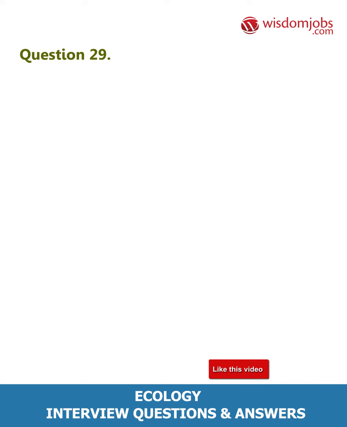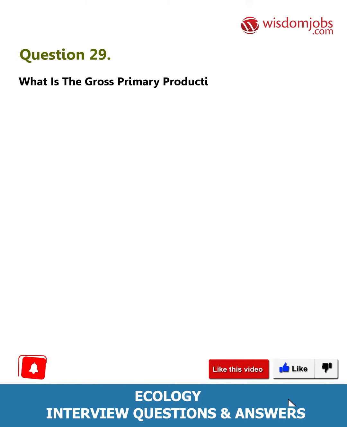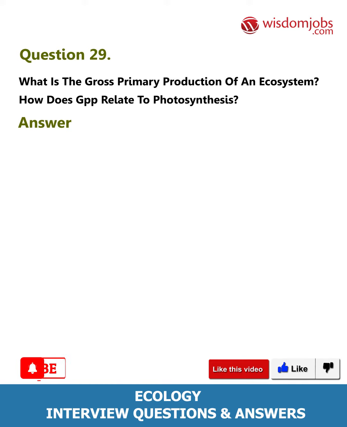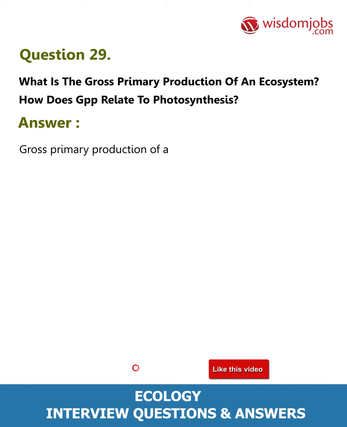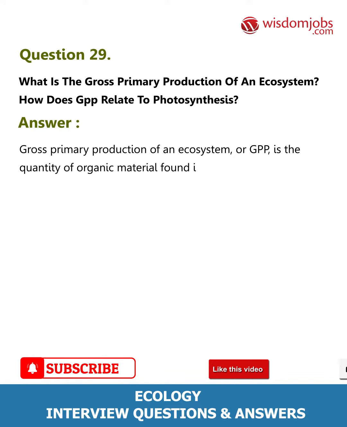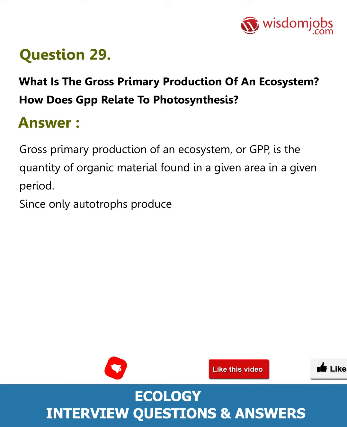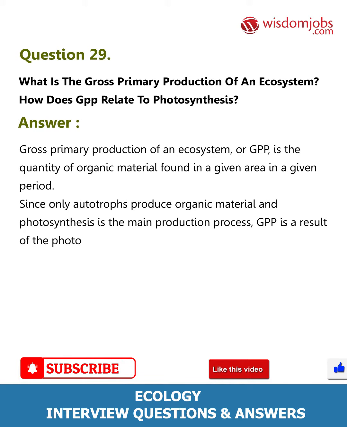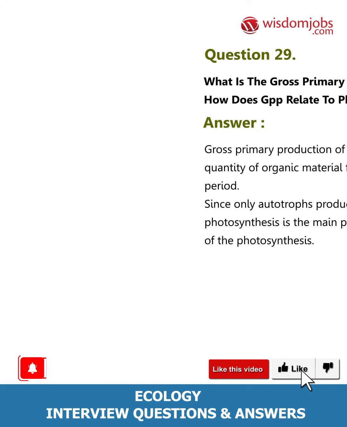Question 29. What is the gross primary production of an ecosystem? How does GPP relate to photosynthesis? Answer. Gross primary production of an ecosystem, or GPP, is the quantity of organic material found in a given area in a given period. Since only autotrophs produce organic material and photosynthesis is the main production process, GPP is a result of the photosynthesis.